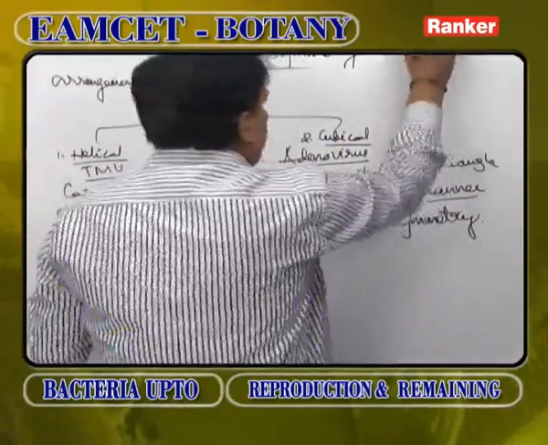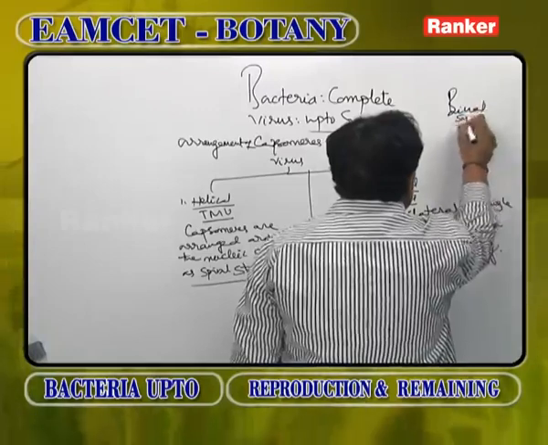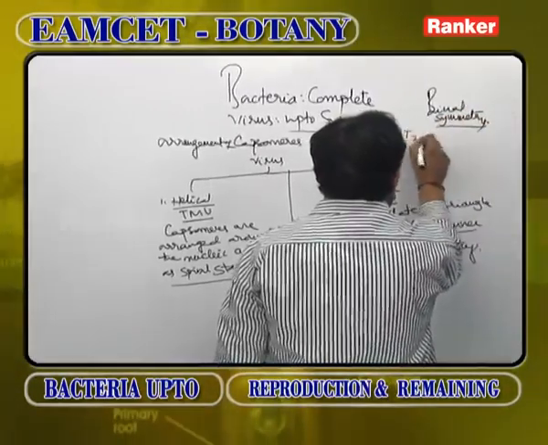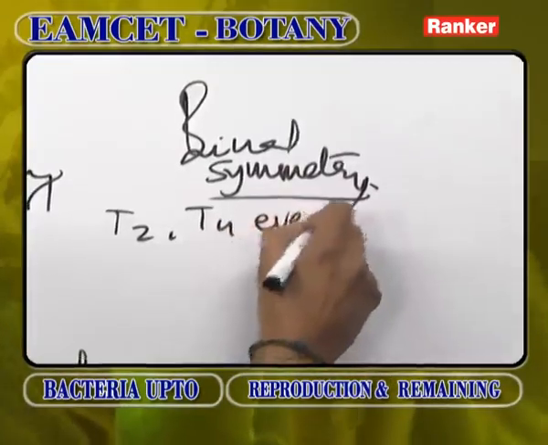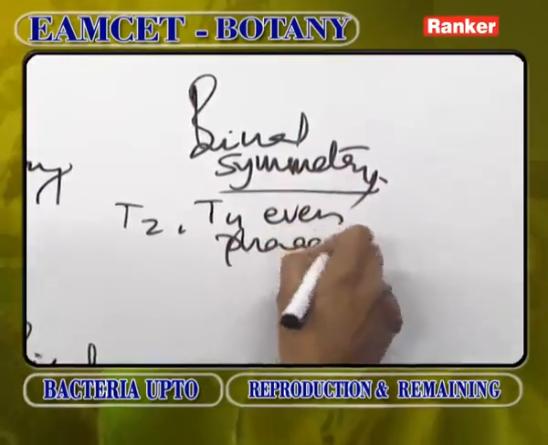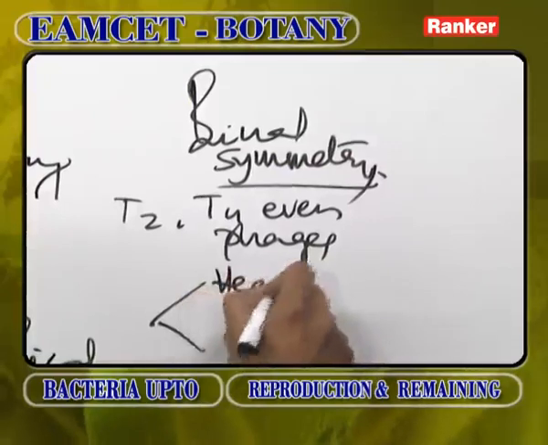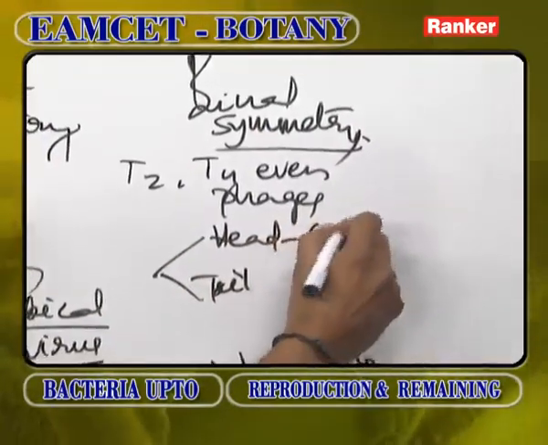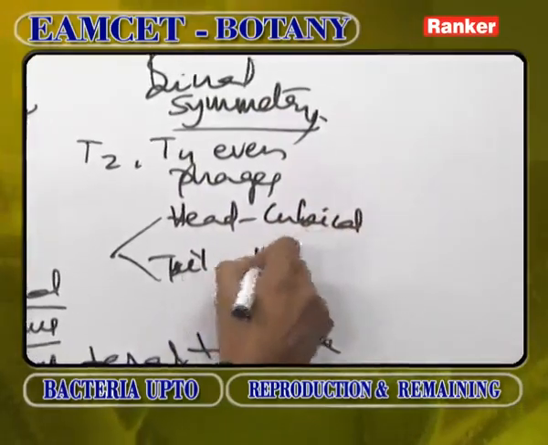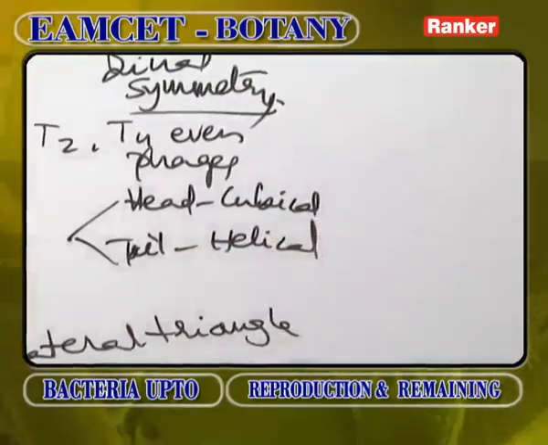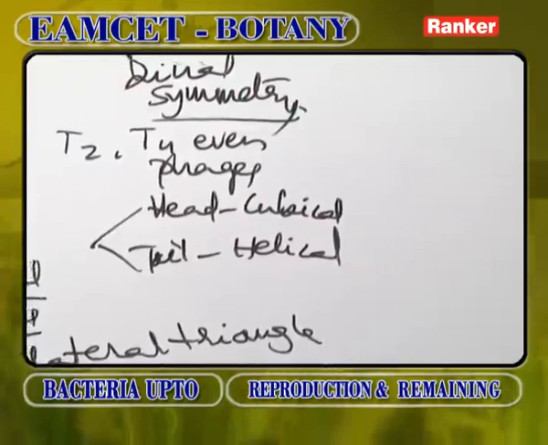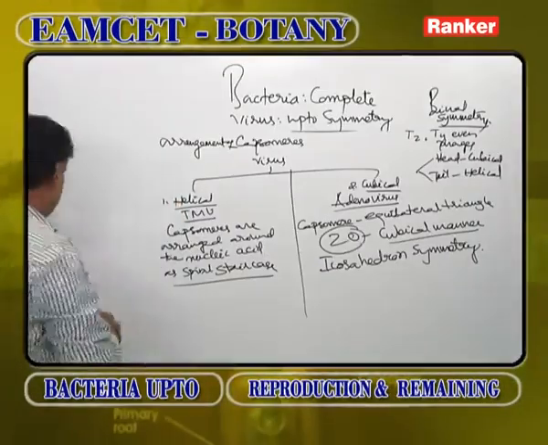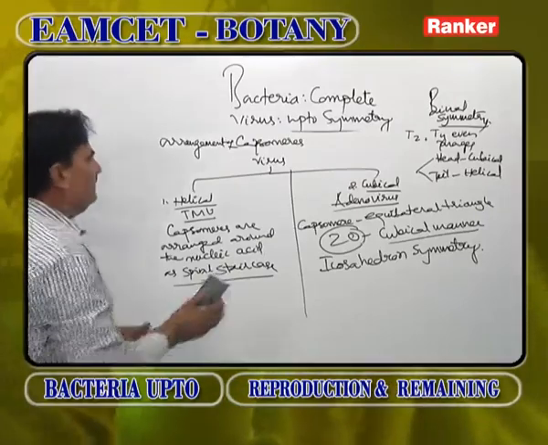There is another symmetry called binal symmetry. Binal symmetry is seen in T2 and T4 phages. What does binal symmetry mean? Every bacteriophage has two parts, head and tail. The head shows cubical symmetry and the tail shows helical symmetry. So, two types of symmetry are seen. This type of symmetry is popularly called binal symmetry.